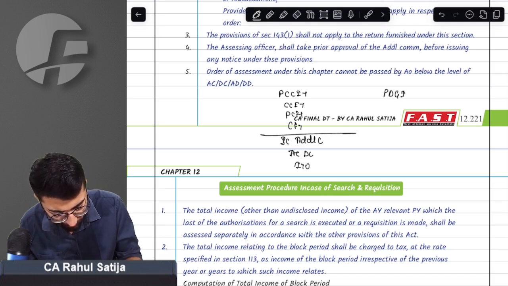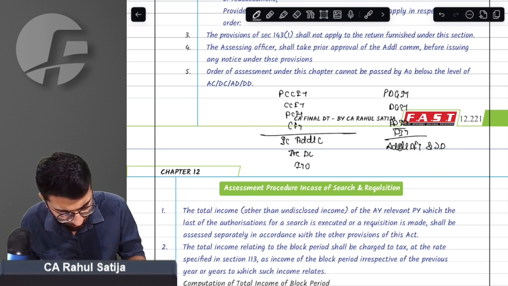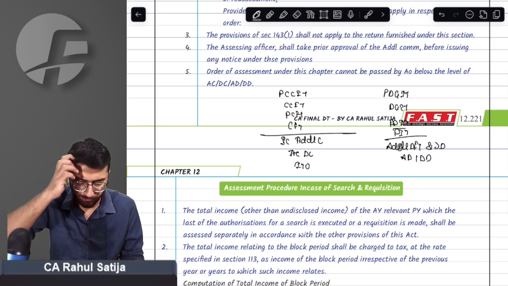Here we have PDGIT, PGIT. Here we have PDIT, or we have DIT. Below that we have additional DIT and joint DIT, joint director. We have additional director and deputy director. This is the income tax authorities hierarchy.